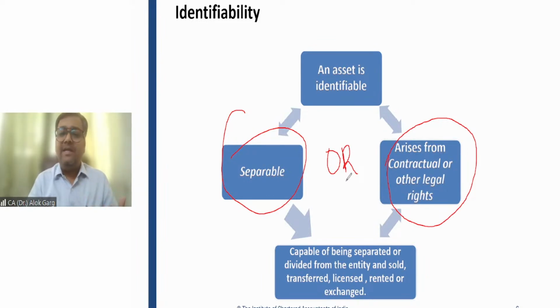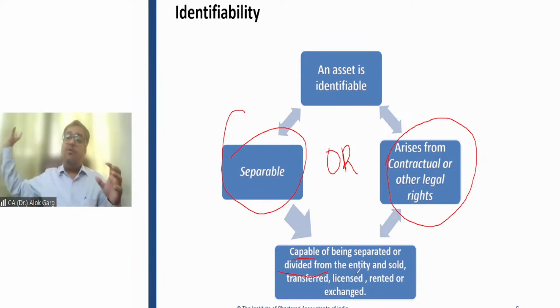Sir, capable of being separated or divided from the entity and sold, transferred, licensed, rented or exchanged. Sir, what does it mean? Separable means capable of being separated from the entity. It means for selling this license, can Bharti Airtel sell this license separately, or this license cannot be separated from Bharti Airtel?